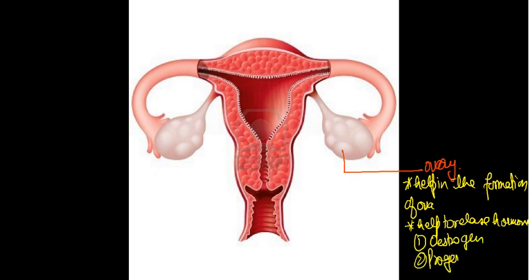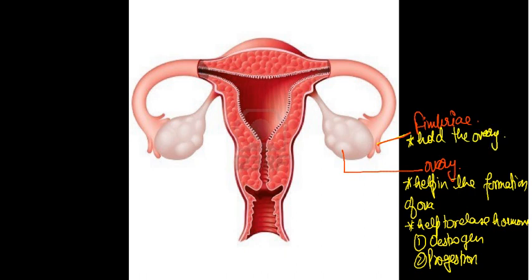Clear? Now the next one: the structure which in the male reproductive system helps to hold the testes. Here a finger-like structure is present which holds the ovary in its place. This structure is called fimbriae. It helps to hold the ovary.